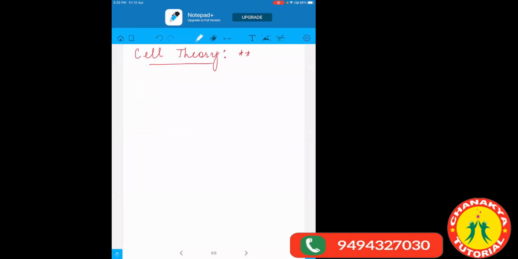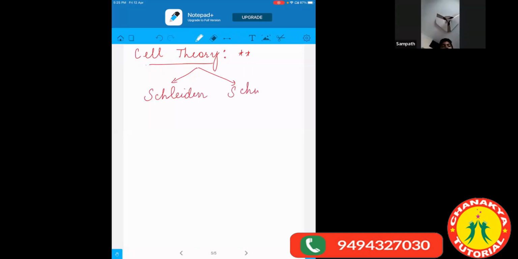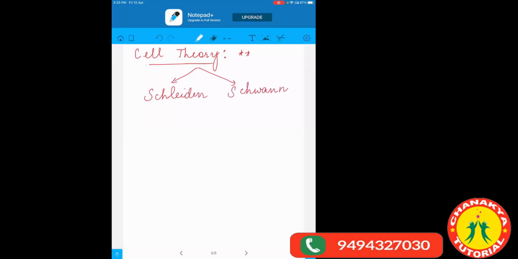Cell theory is basically a theory which was given by two scientists, Schleiden and Schwann, in the year 1838.